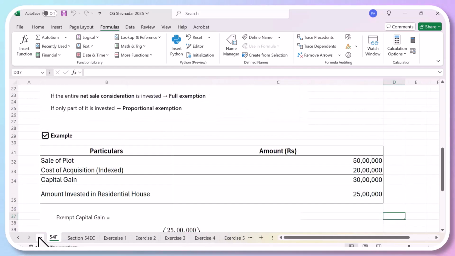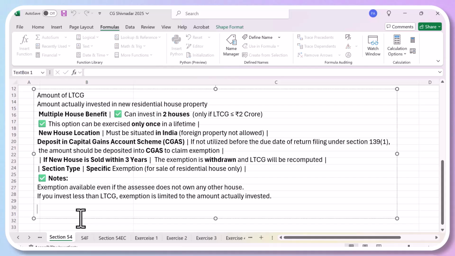Section 54. Mananya, can you read this section 54? Yes, sir. Just hold on. Just hold on.